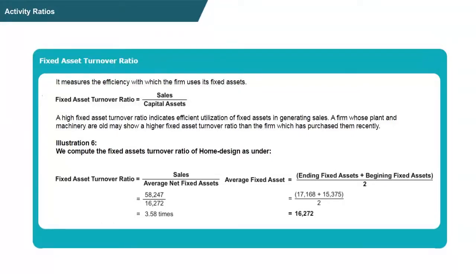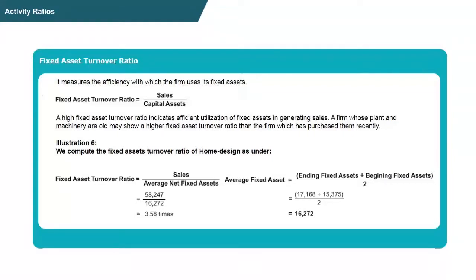Let's understand this ratio with the help of illustration of home design. Fixed asset turnover ratio is equal to sales divided by average net fixed assets. The value of sales is directly given in the question. It is 58,247 divided by average net fixed assets.